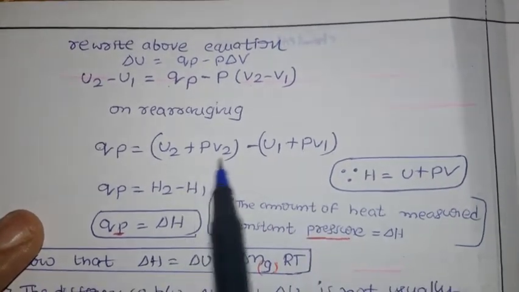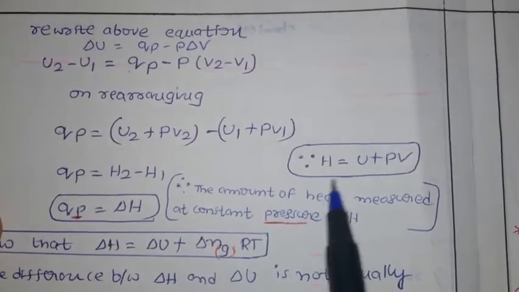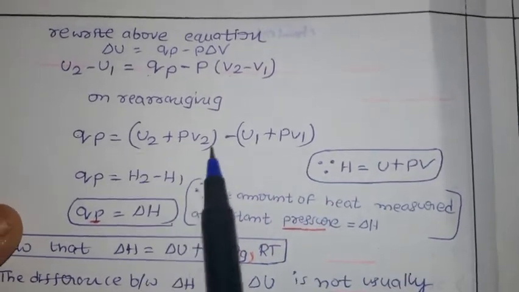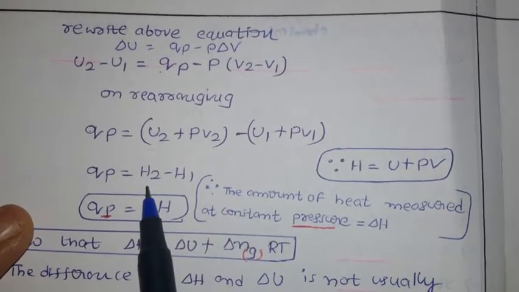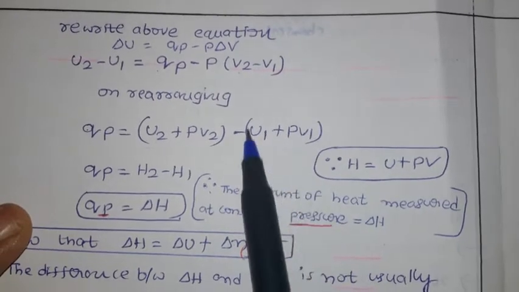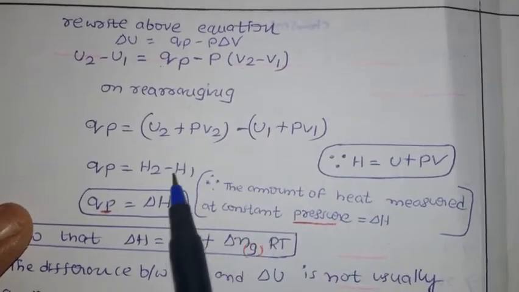Here, as we already discussed mathematically, delta H means U plus PV. You can define it as U plus PV. So instead of this total term, I am going to keep H2. Because delta H is equal to U plus PV, here the total term I am going to keep as H1, with the minus symbol.